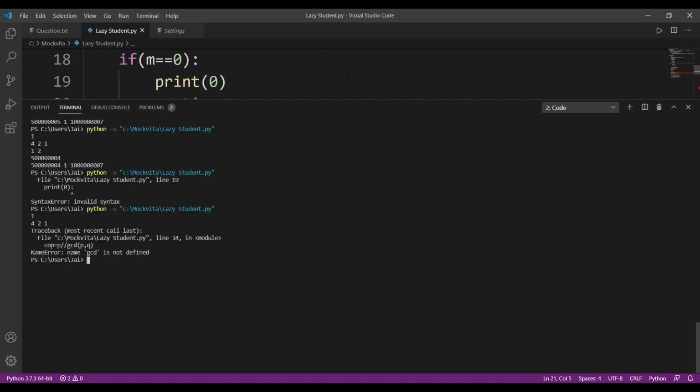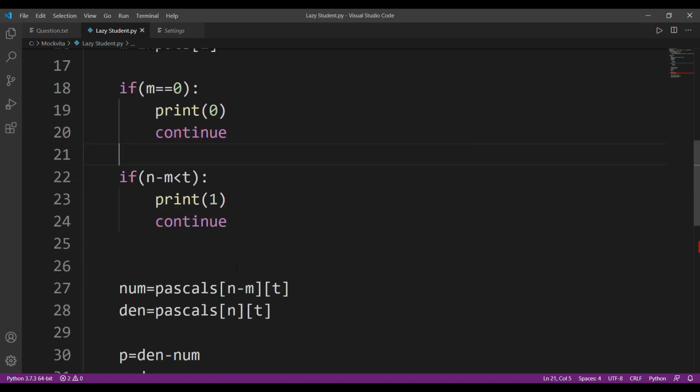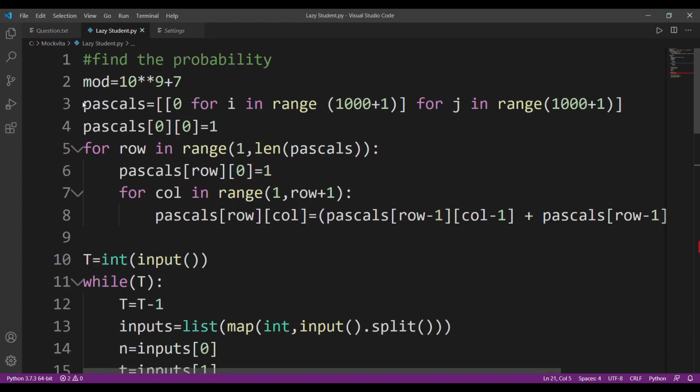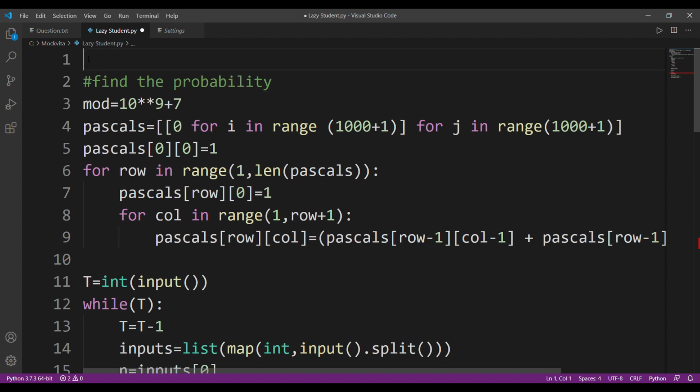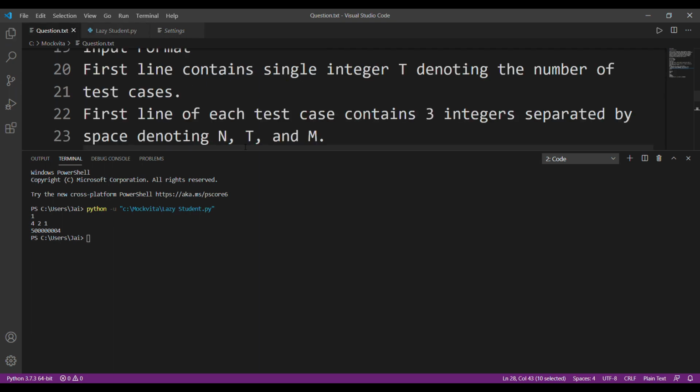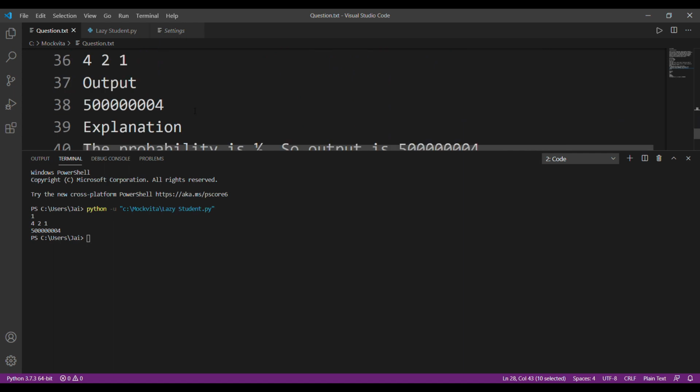Okay, COP, why is GCD not a function? Because I have not imported math. GCD is an inbuilt function in Python. If you want, you can use C++ or Java. In C++, I believe the function is __gcd. I'll just import math, and I believe now I'm done. I'll try to run this code. Okay, great. So we have one test case, values 4, 2 and 1, the output is 500004, and I believe that is the correct answer. Yeah, that is the correct answer.